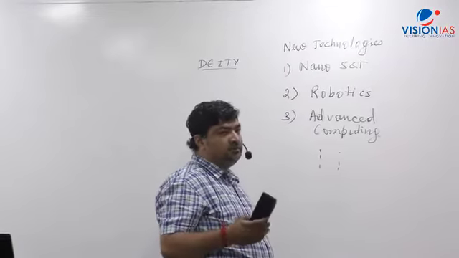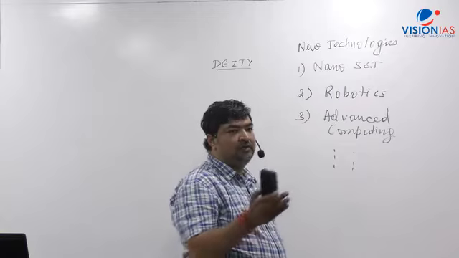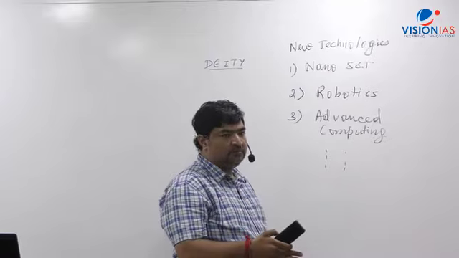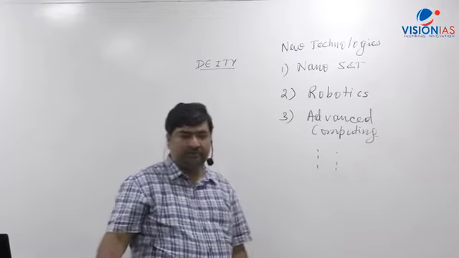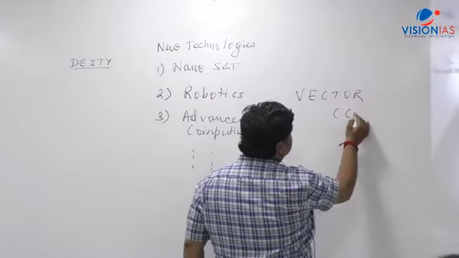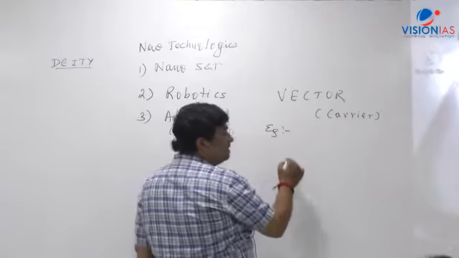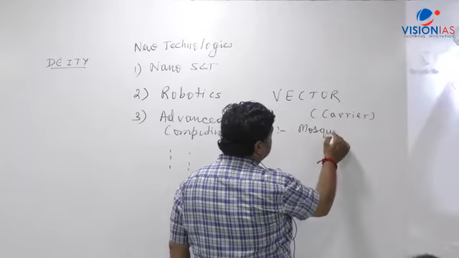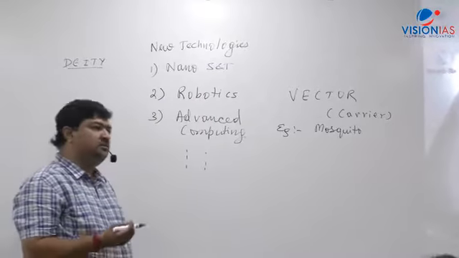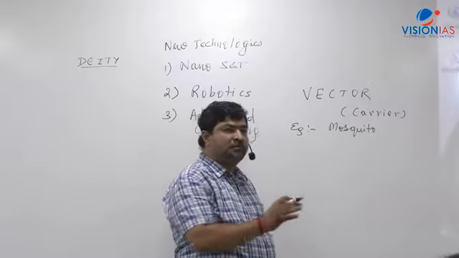See, a vector is a molecule or something which can carry things or transfer DNA or any kind of thing. Sometimes the word vector is used here; a vector is just like a carrier. It can be a microorganism, it may not be. For example, the female Anopheles mosquito is the vector, the carrier of the disease malaria, Plasmodium. Plasmodium lives within the mosquito, which is transferred. That becomes a part of it.